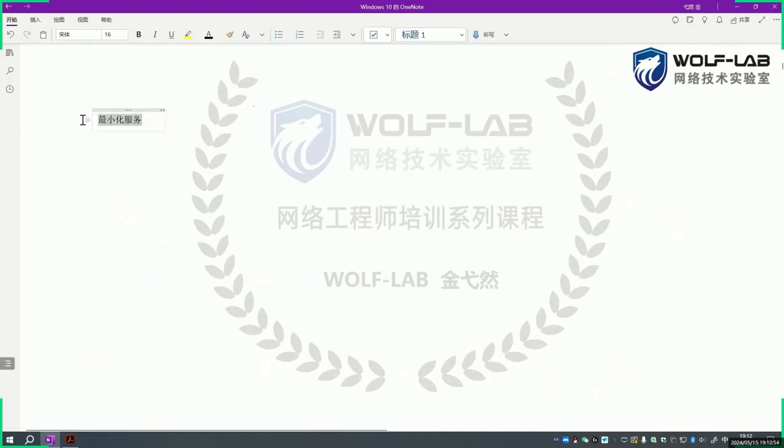The so-called minimizing of services means that unless absolutely necessary, we should not provide any superfluous services. For example, say your setup is a web server. If you are a web server, then just focus on being a good web server. You say, I want to offer something else, I want to also run FTP, I want to do some other things as well. In that case, to be honest, the more services you open up in a system, the greater the likelihood of being attacked. So when we talk about security, usually remember this: minimize services.